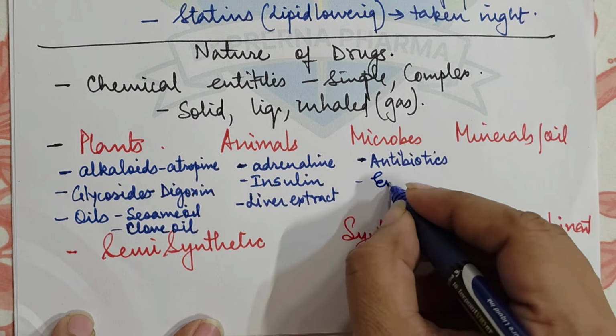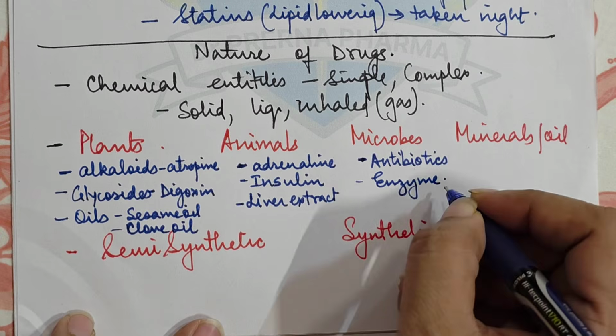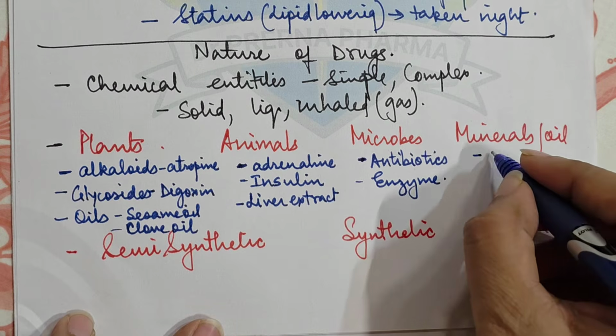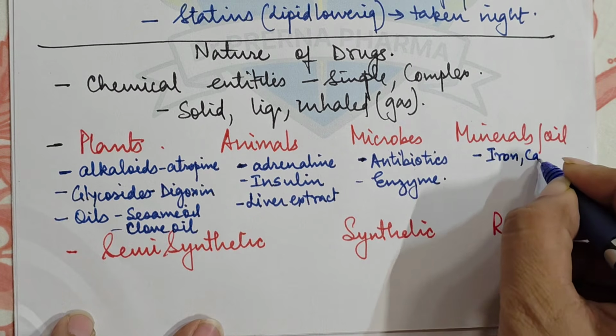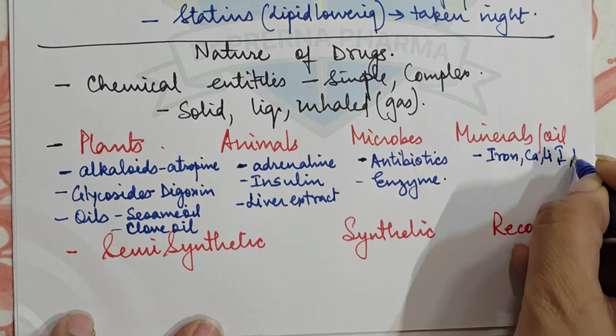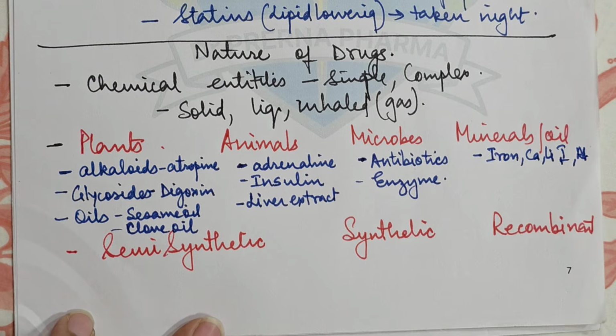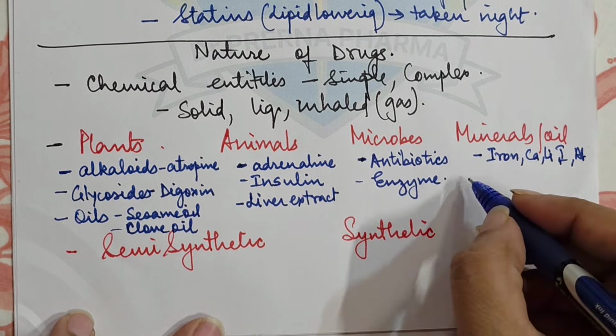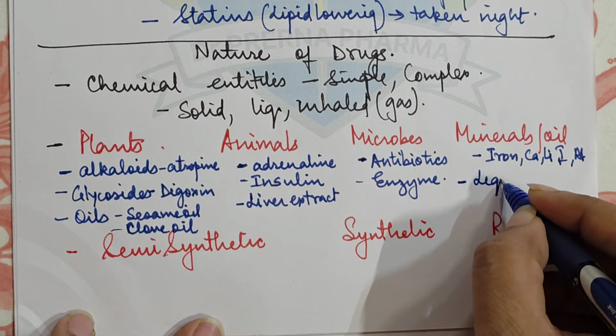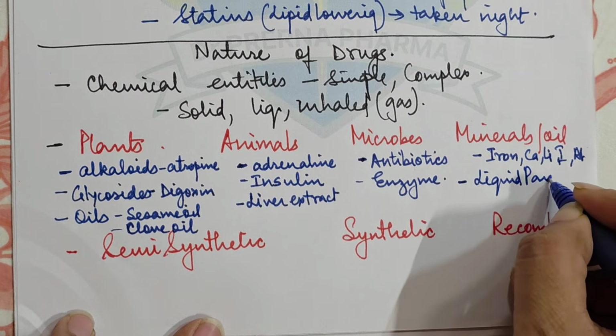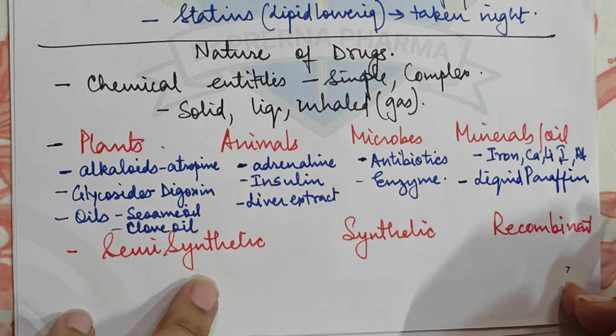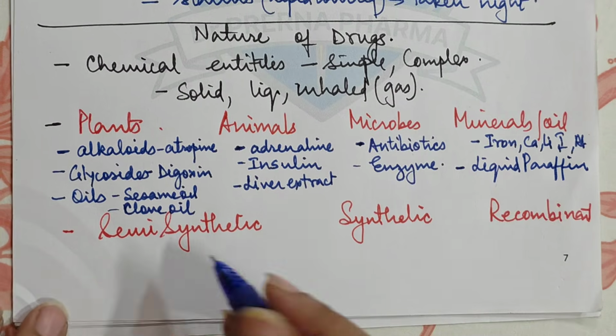Then some enzymes also are usually microbe derived. Then we have minerals like iron, calcium, lithium, iodine, aluminium. Or mineral oils like liquid paraffin, which is used as a laxative, right? Or paraffin otherwise used as an emollient.